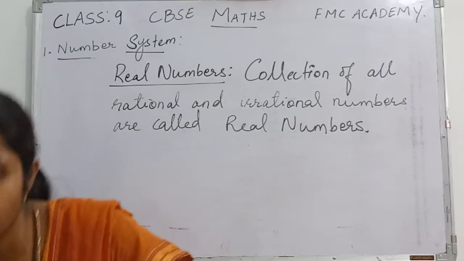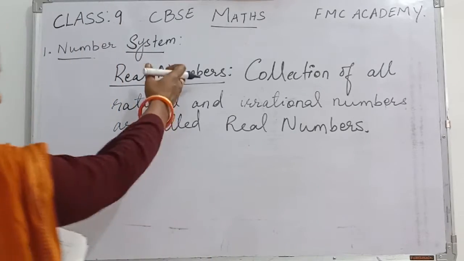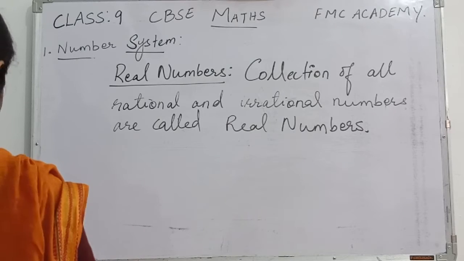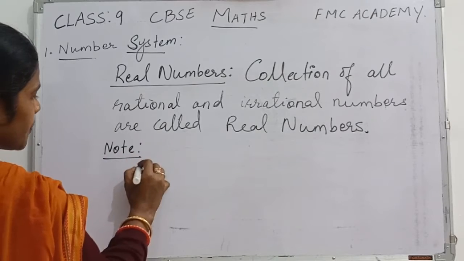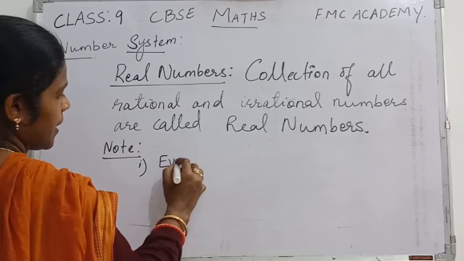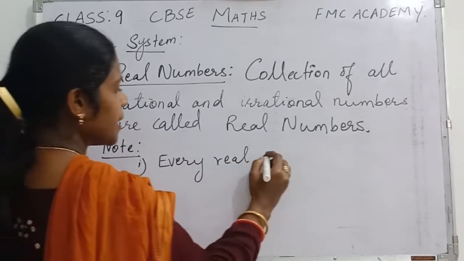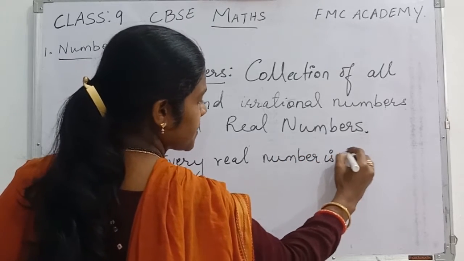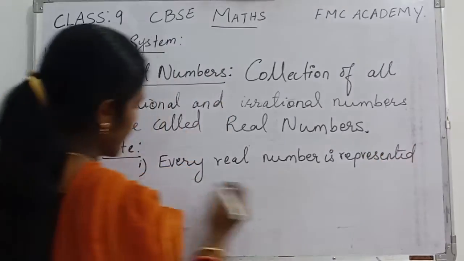Here some important points we are going to discuss about real numbers. Just note down, all of you first write down this point. Some more important points. The first one, just put the heading note. First one: every real number is represented on the number line.